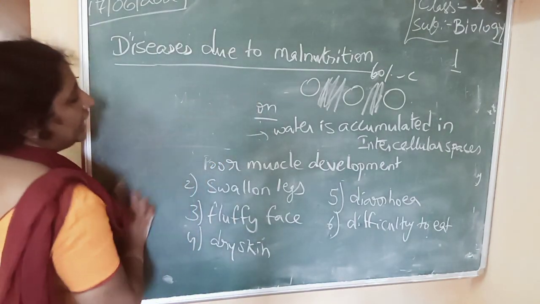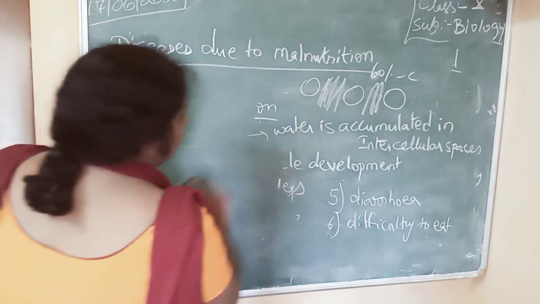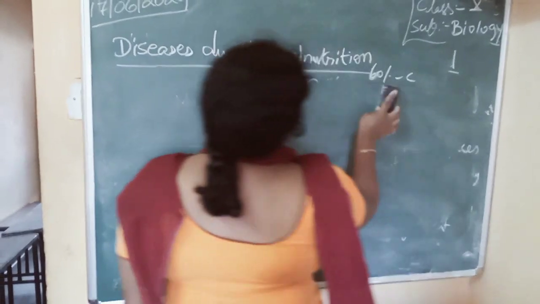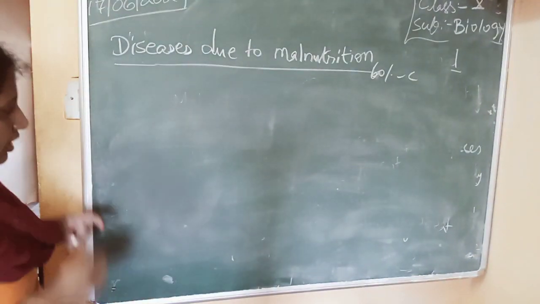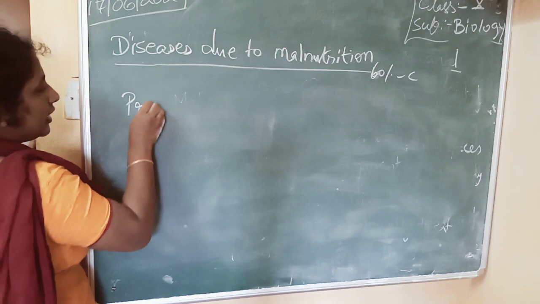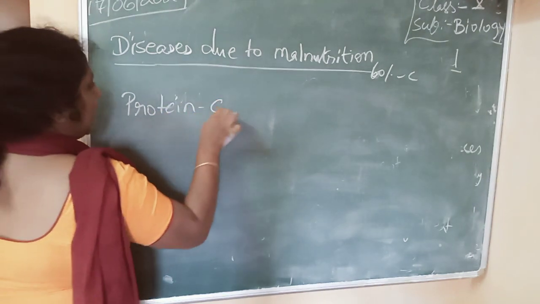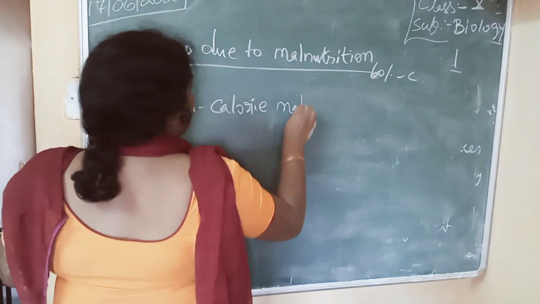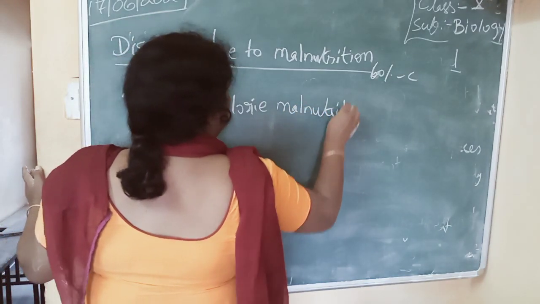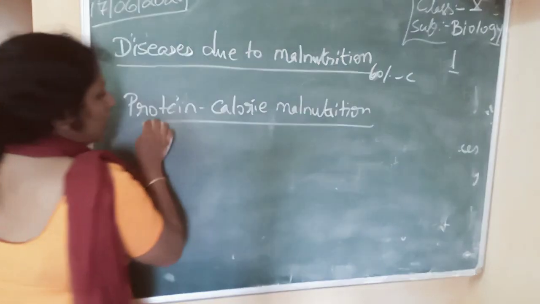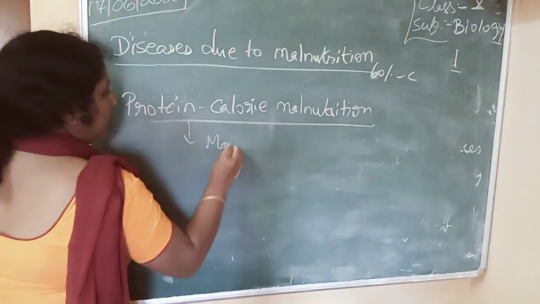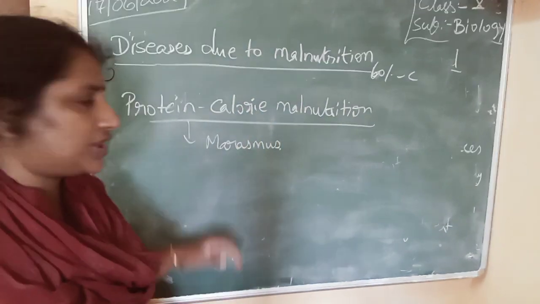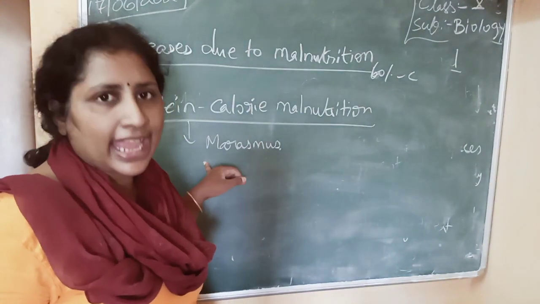Okay. Next, marasmus. We'll study marasmus. What is marasmus? Protein calorie malnutrition will lead to a disease called marasmus.